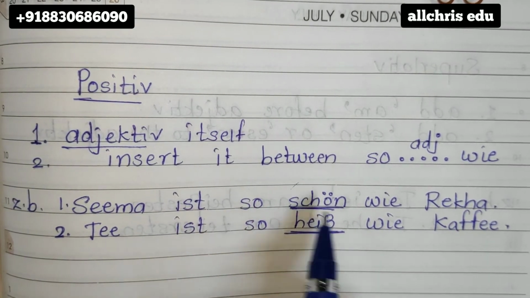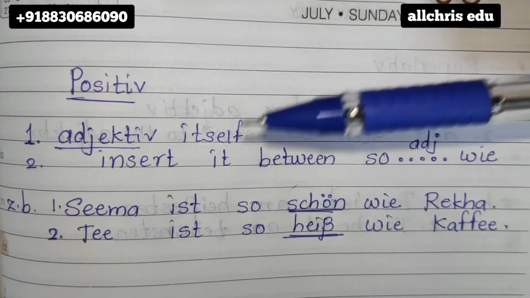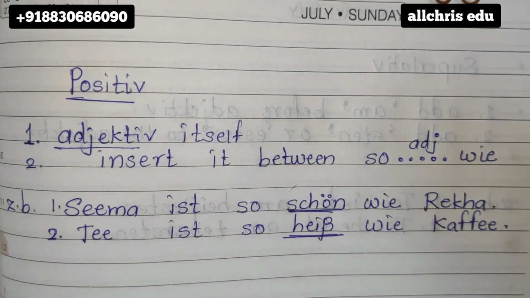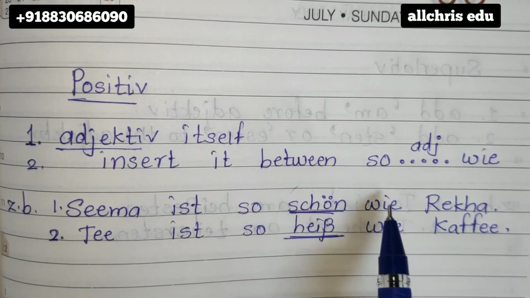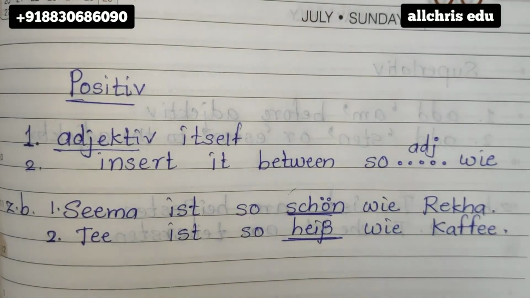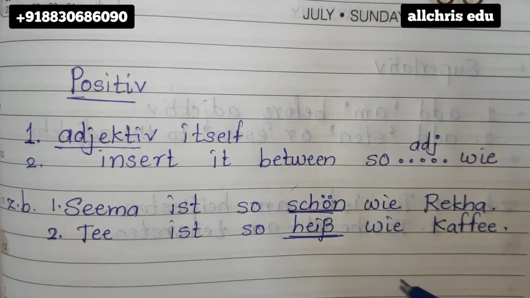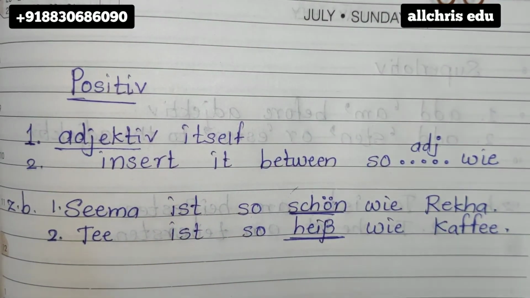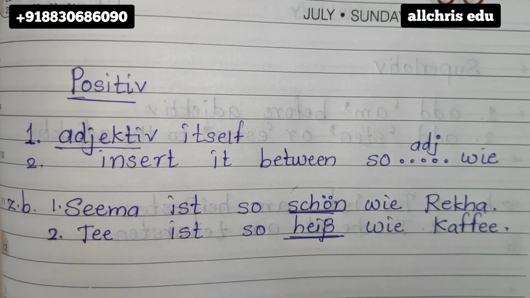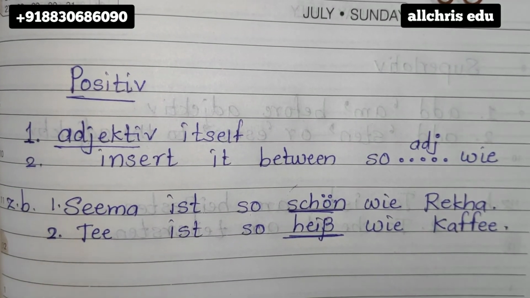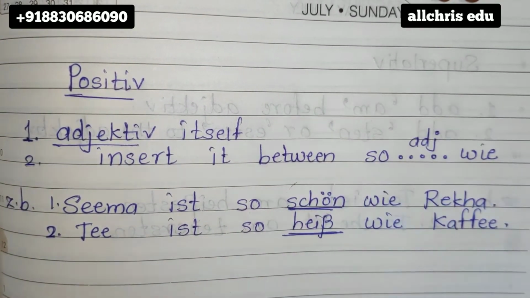Seema ist so schön wie Rekha. These are two females, so I'm telling you that she is as beautiful as Rekha. So ... wie means as ... as. Whenever you want to use a positive sentence and you don't want to compare, you have to be positive that both things are equal. They have equal quality, equal quantity or whatever it is. You have to keep so ... wie, and in between so and wie you add that particular adjective.